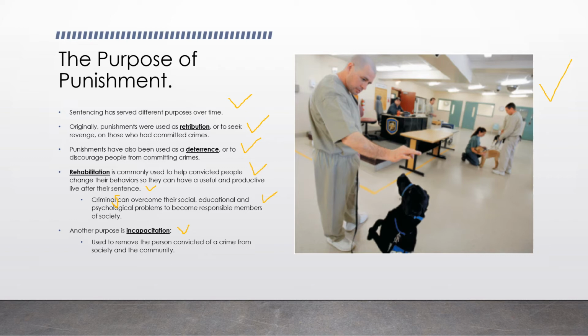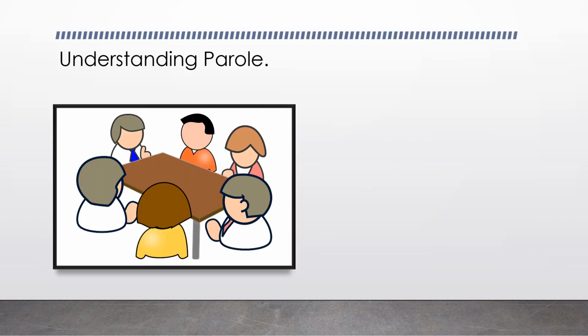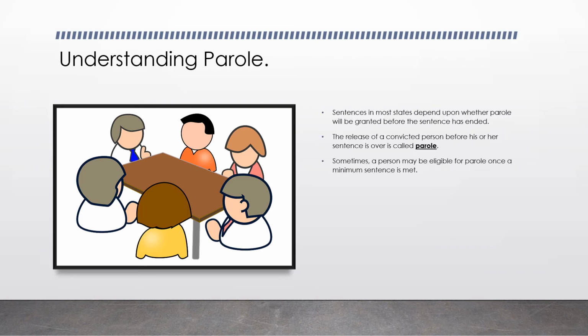So again, excuse any mistakes there on that side. So, understanding parole. Sentences in most states depend on whether parole will be granted before the sentence has ended. The release of a convicted person before his or her sentence is over is called parole.